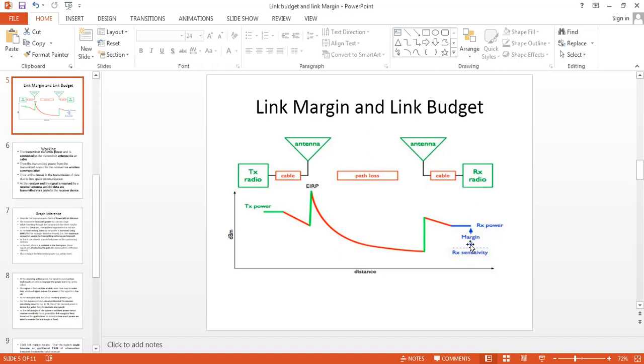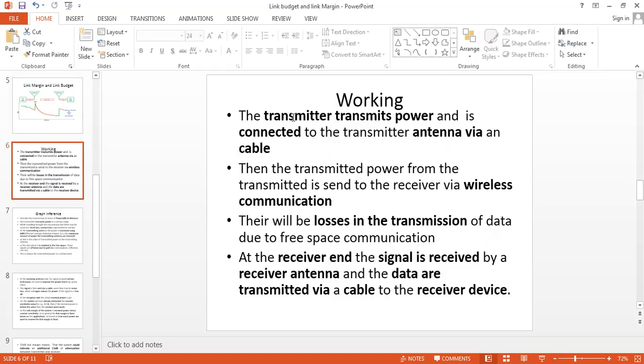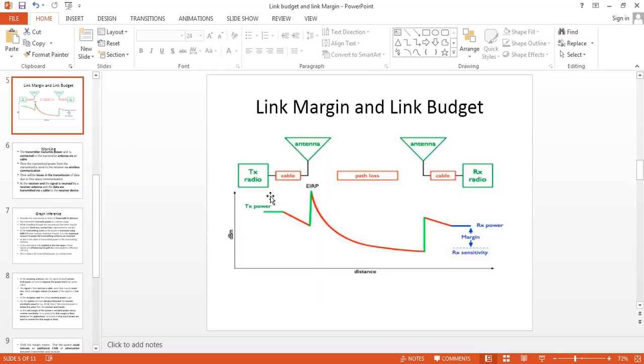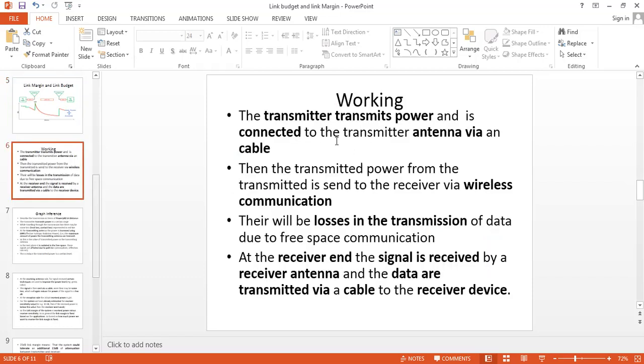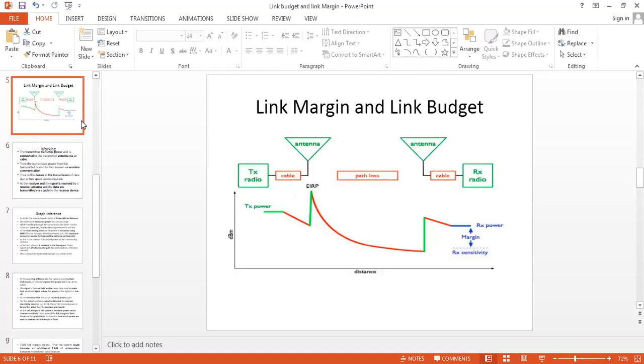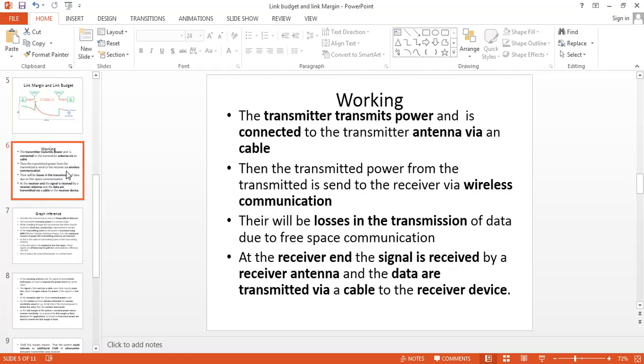So the link margin is being fixed. With the help of link margin, we can design a better system to reduce attenuation. Attenuation is nothing but loss, power loss. Working: the transmitter transmits power, as I told you before. Transmit power is connected to the transmitter via a cable.